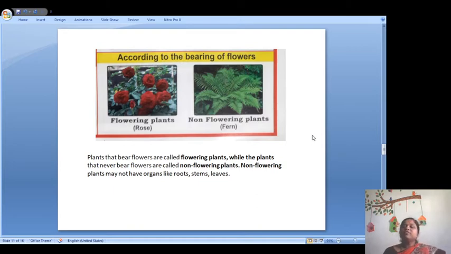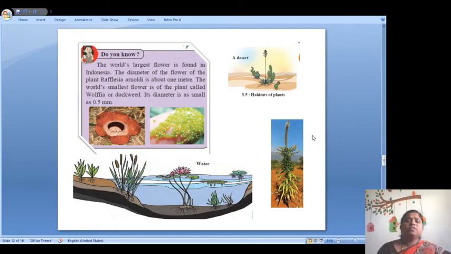Non-flowering plants sometimes may not have organs like roots, stems and leaves, but flowering plants have all these things. After this, you can see here some plants live in water, so they are called aquatic plants. Some plants live in desert, and their characteristics are different. The plants which live in desert have the capacity to store water in them for many days. From wherever their roots get water, they store it, and that water is used for many days.